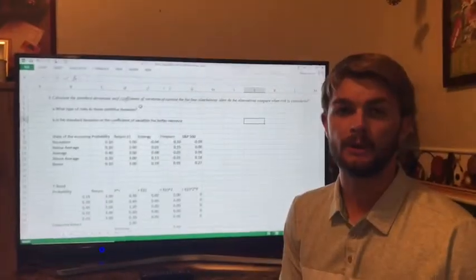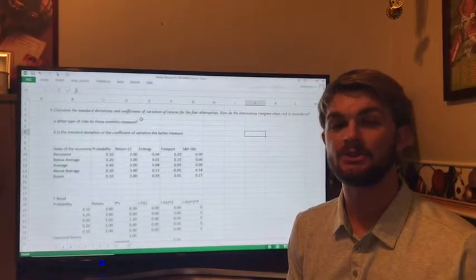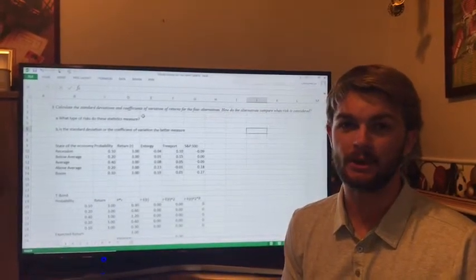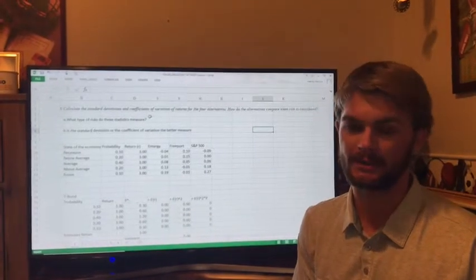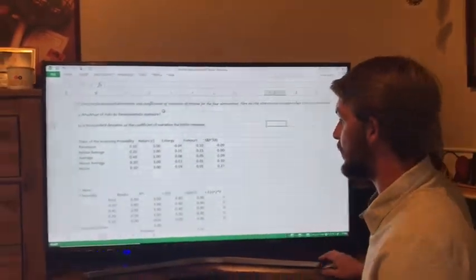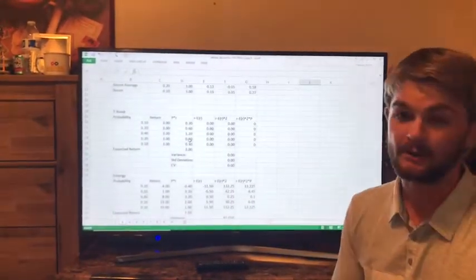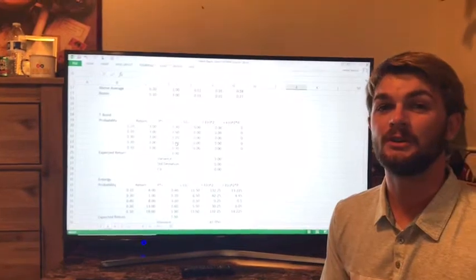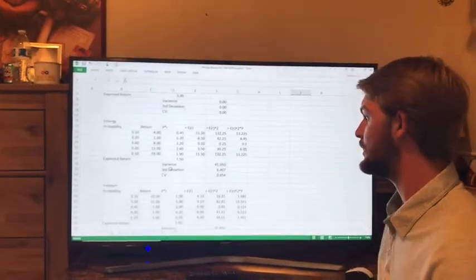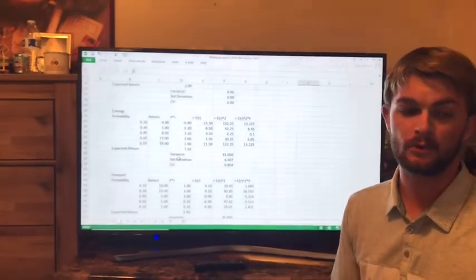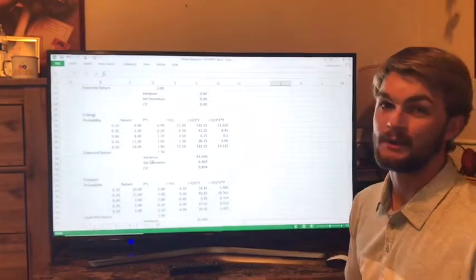For this problem, what we did was we measured the standard deviation and the coefficients of variance. Now, what standard deviation measures is the risk, and coefficient of variance measures the risk relative to expected return. So after running our analysis, T-bond has a standard deviation of 0 and a coefficient of variation of 0, while Entergy has a standard deviation of 6.407 and a coefficient of variation of 0.854.